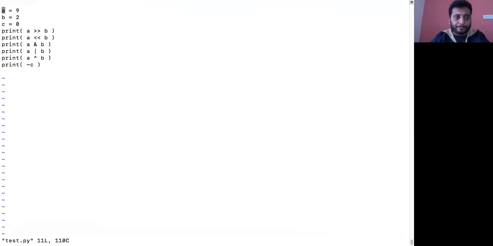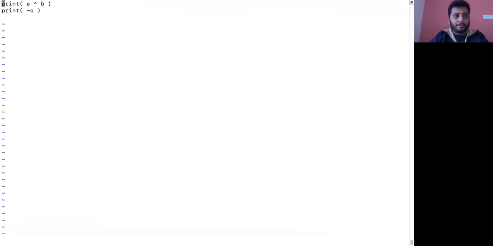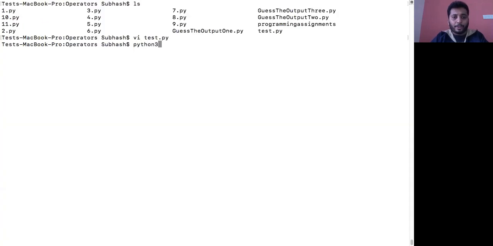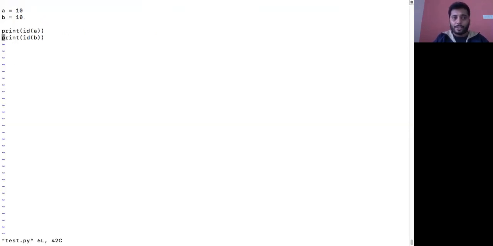Okay, A is equal to 10, B is equal to 10. Okay, I want to print the ID of A, the unique ID, and then print the ID of B. You see, both should result in the same value now. Did you see that both are resulting in the same value? So this is what says that both are the same.